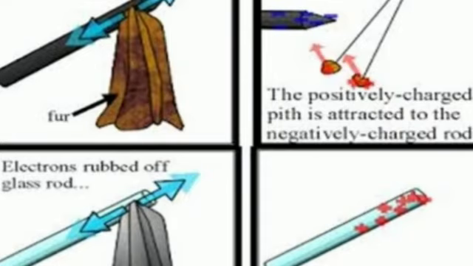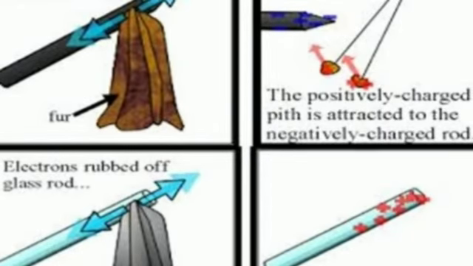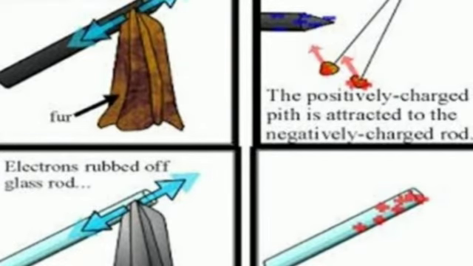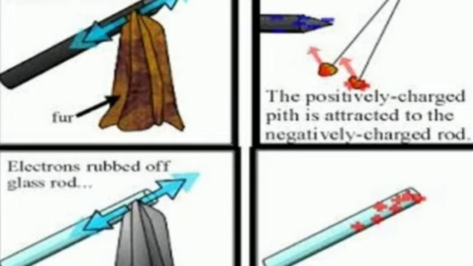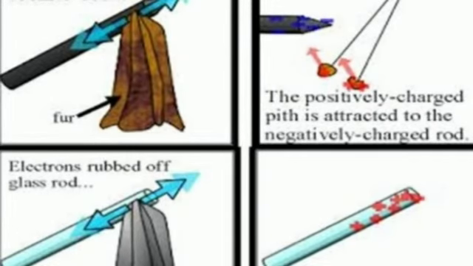One more example, see here, glass rod with silk cloth. Silk cloth, when it is rubbed with the glass rod, will acquire what here? Positive charges. It will lose the electrons here. Those electrons are gained by the silk cloth. If electrons are more in number in the silk cloth, then we call it a negative charge. The glass rod loses the electrons, so it will become a positive charge.